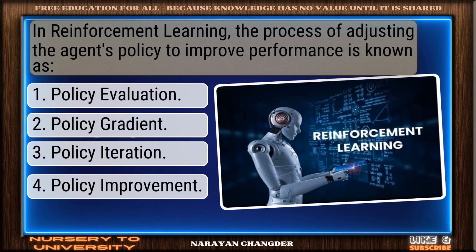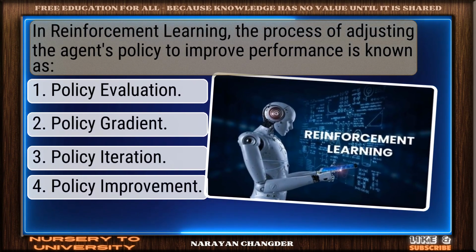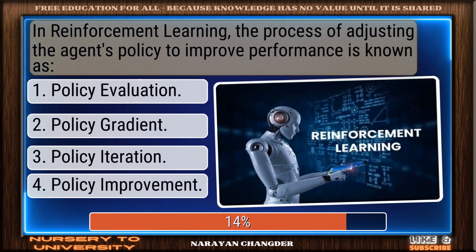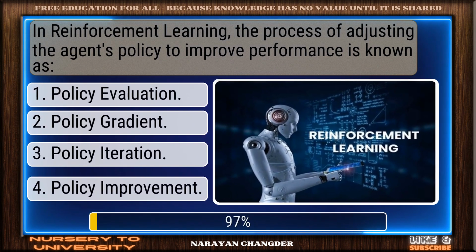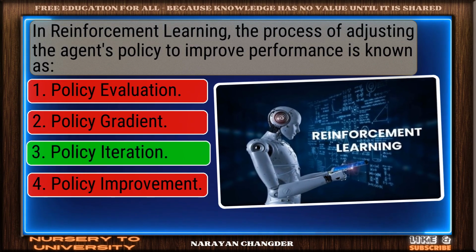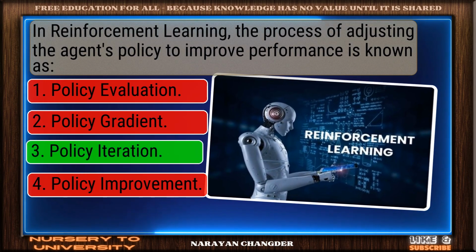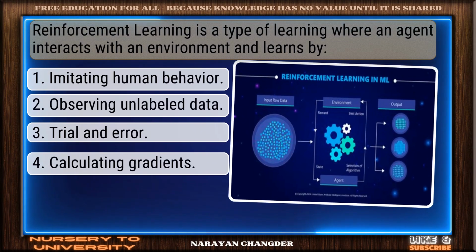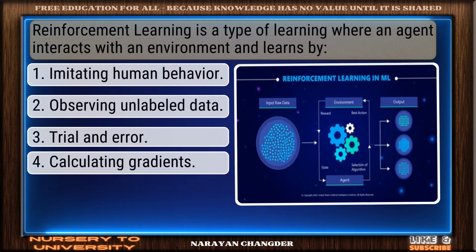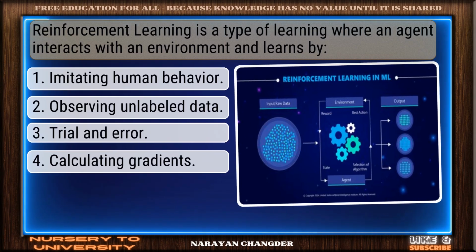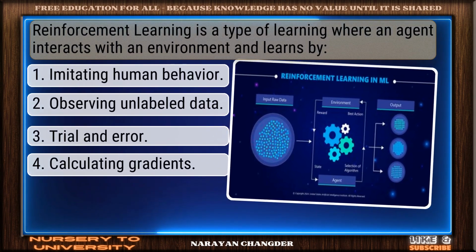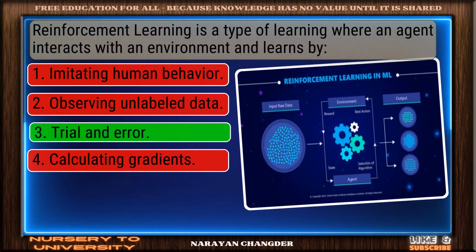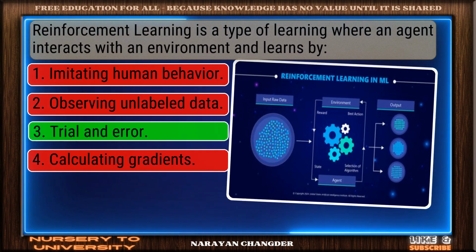Question number 9. In reinforcement learning, the process of adjusting the agent's policy to improve performance is known as? On track. Policy iteration is the correct answer. Question number 10. Reinforcement learning is a type of learning where an agent interacts with an environment and learns by. Bravo. Trial and error is the answer.